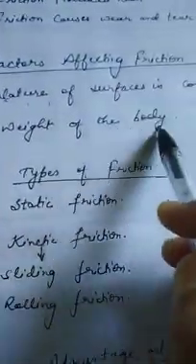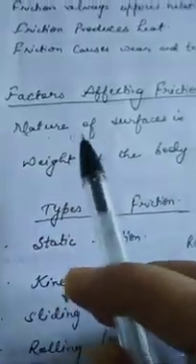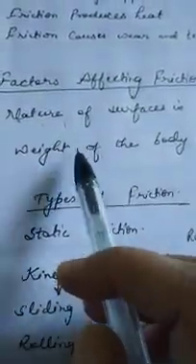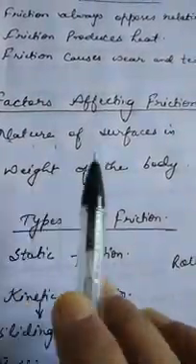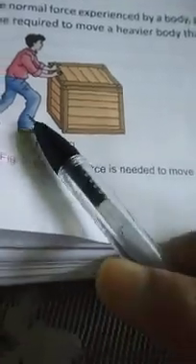Next is weight of the body. Yes, friction depends upon the weight of the body also. Look at this figure, you will understand it better. Suppose a body is very heavy, you can see the man is pushing this box. If this box is very heavy, it is very difficult to push it on the ground. And if the box is less heavy, then we can easily push it.